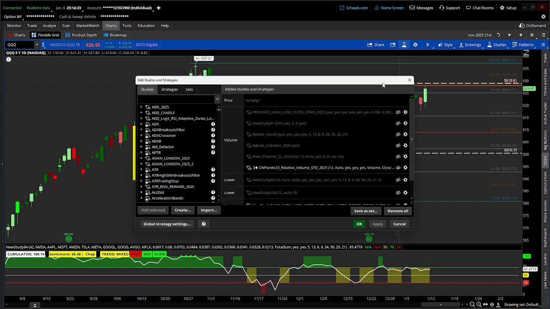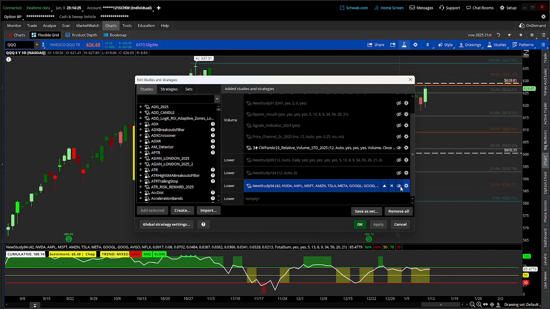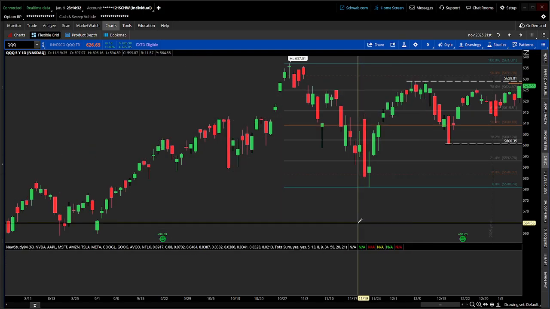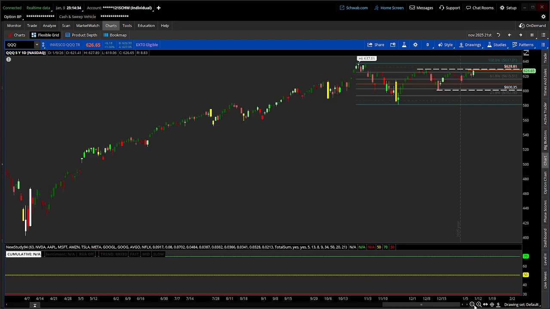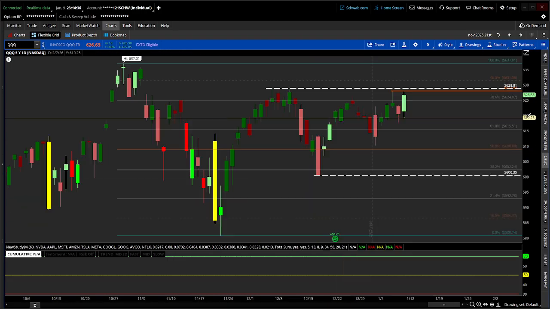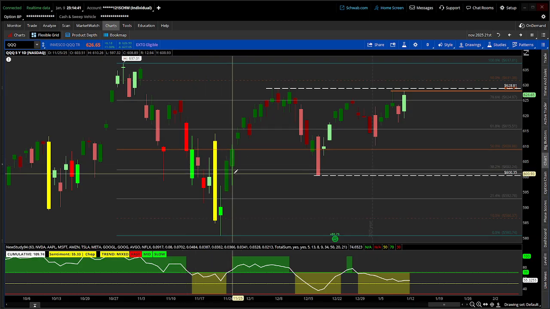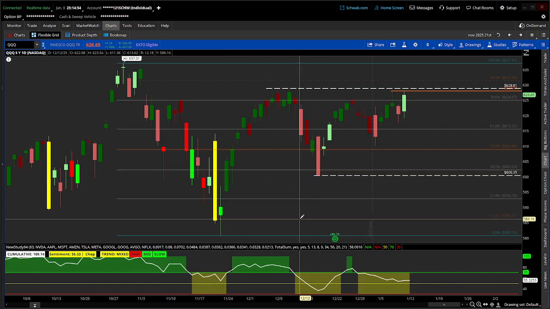Well, if you want to look at it on a quarterly basis, that's 63 days. I probably should have stayed zoomed in. Just waiting for the indicator to load. But you can see right here, it's kind of the same as the 42, but it's less noisy. I say that because it's looking over the length of the last 63 days, average highs and lows, and it gives you a sentiment.